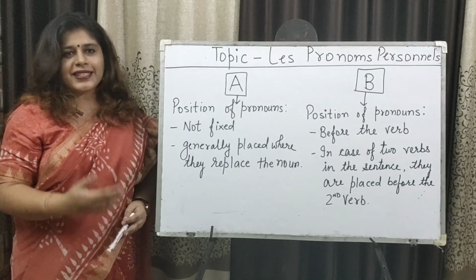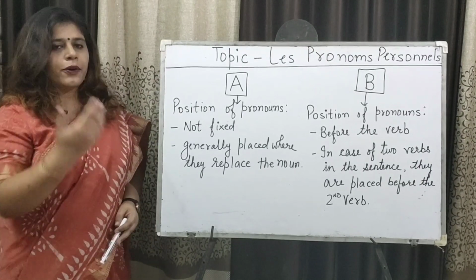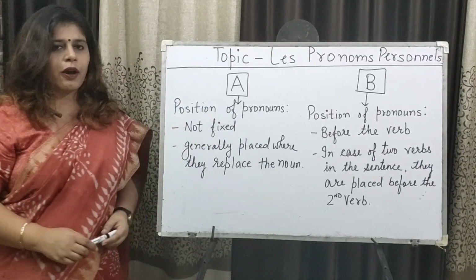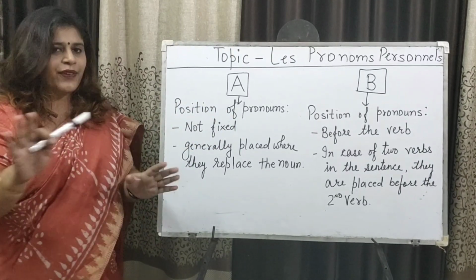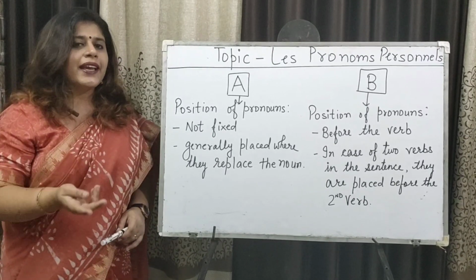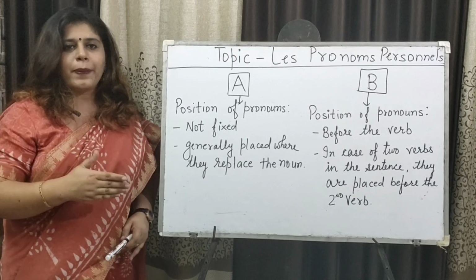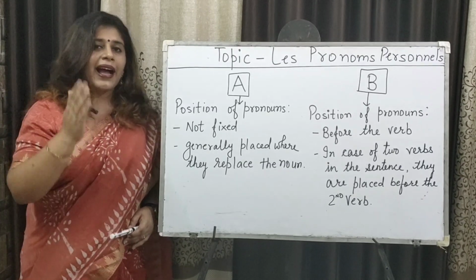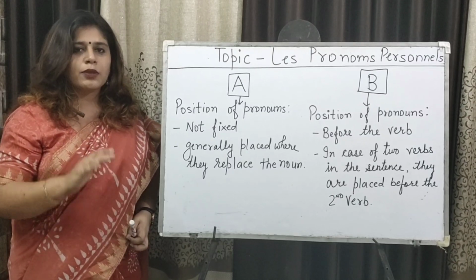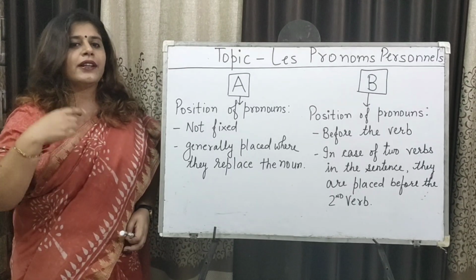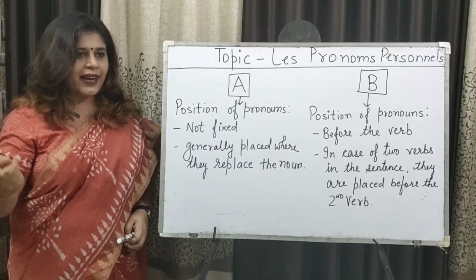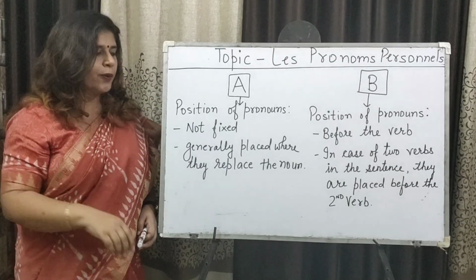I have divided this topic into two categories, A and B, wherein we talk about the position of pronouns. B category pronouns are fixed: they are placed before the verb, and in case two verbs are there, they are placed before the second verb. I would like to highlight that these pronouns are placed before the second verb and not after the first verb. There is a difference, you will get to know about it later. So always before the second verb.